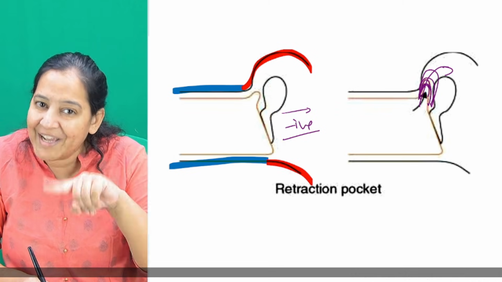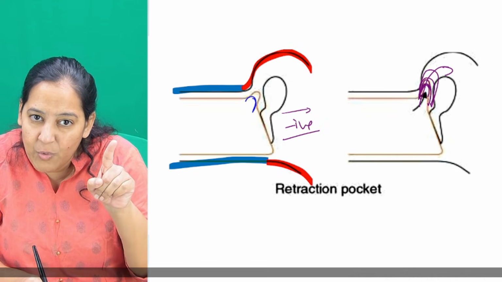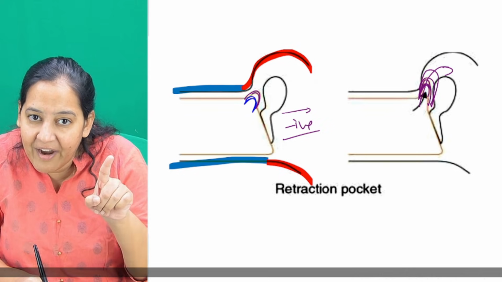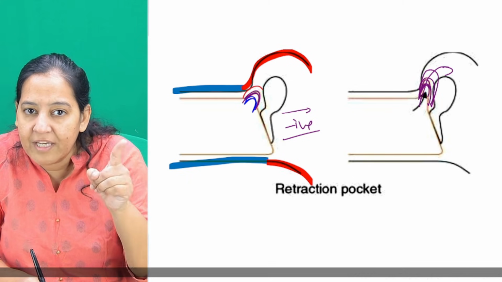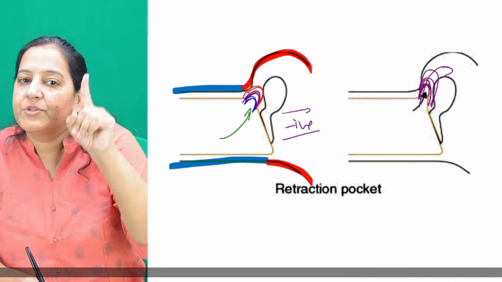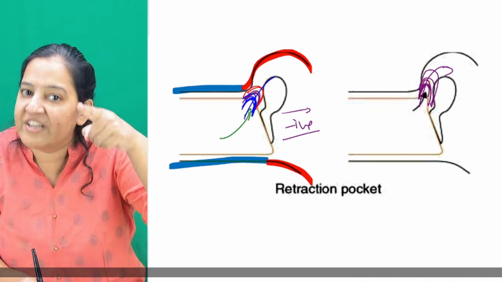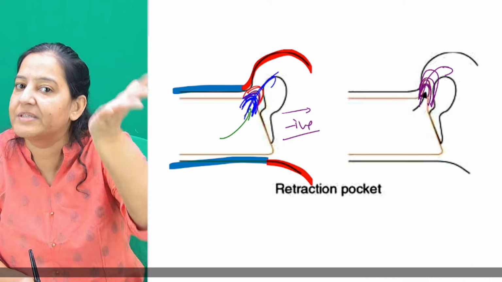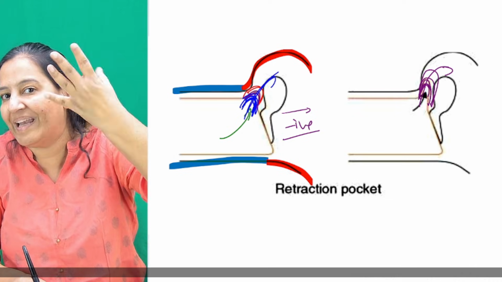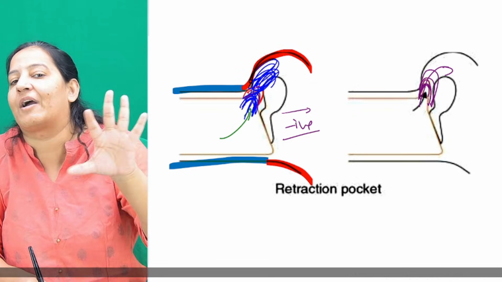For that, you should know the lining of the tympanic membrane. The tympanic membrane has three layers. The outermost one is squamous, the middle one is fibrous, and the innermost one is mucosal. So all three layers are invaginating in the pocket. I'm not interested in all three; I'm interested in this blue one. So squamous is invaginating, and after going inside it will form the matrix of the cholesteatoma. It will keep on laying keratin debris, and this is how it will grow inside and form the cholesteatoma.